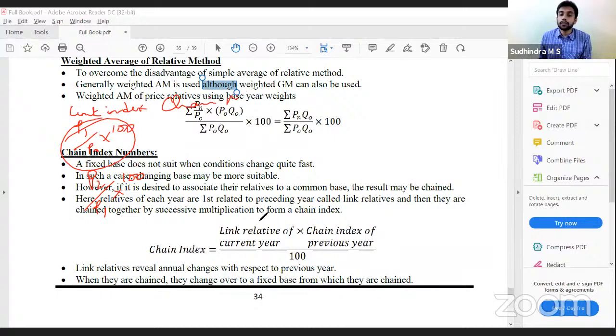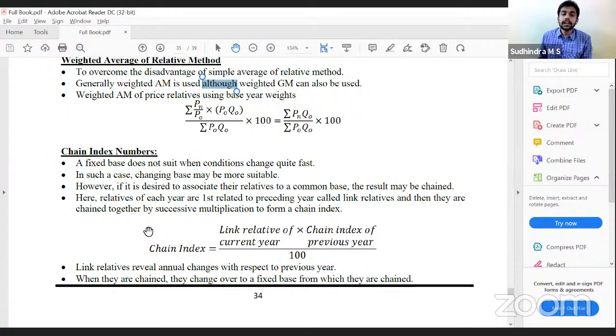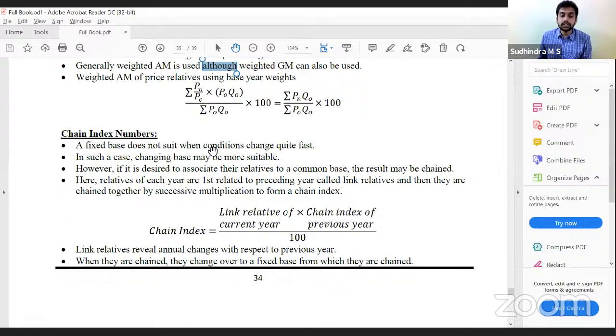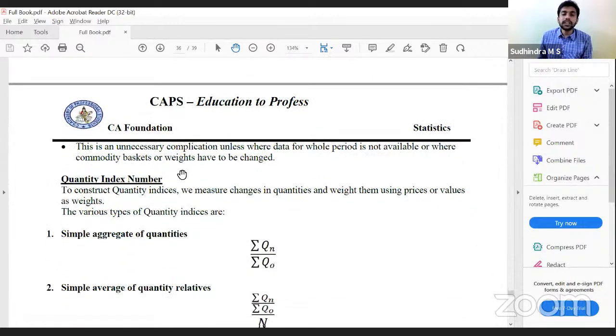Chain index, this is the formula: the link index into the chain index of the previous year divided by 100. The chain index for the first year would be 100, and obviously the link also will be 100 for the first year. Link relatives reveal annual changes. Then we have quantity index numbers.